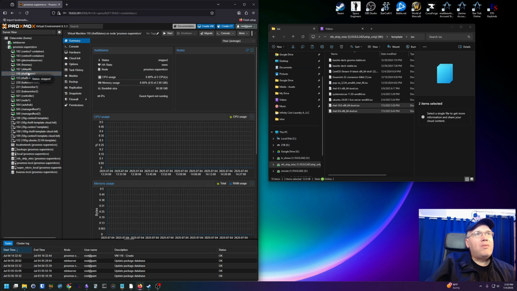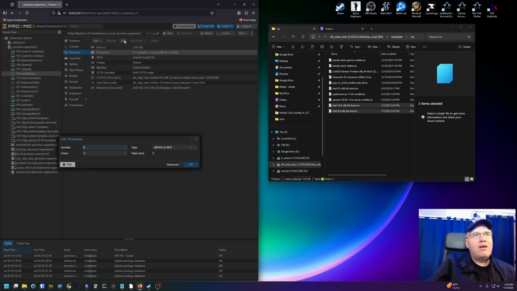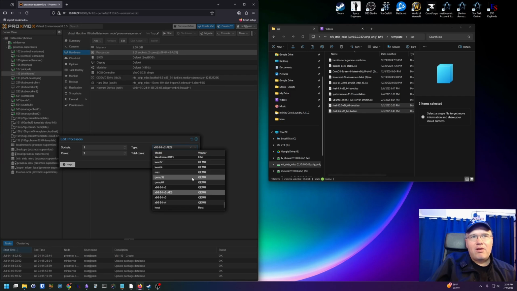So going back to RHEL 9 here, I'm going to go to hardware. I'm going to change, if memory serves me here, the type of processor. I have found that host works best for me. RHEL 9, I remember long ago, I don't know if it still has this problem.